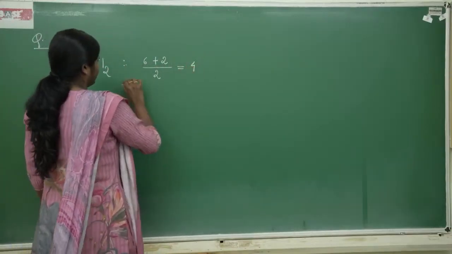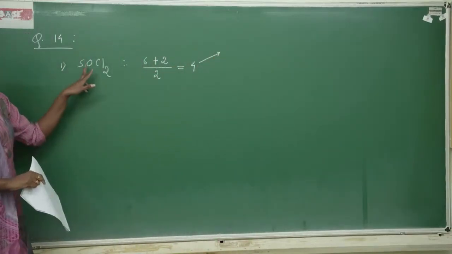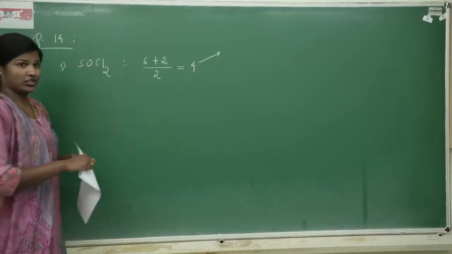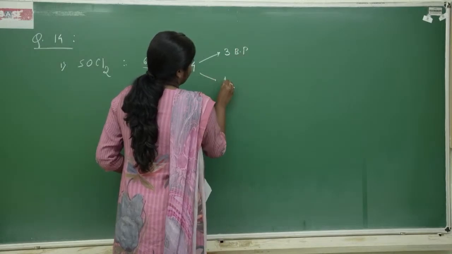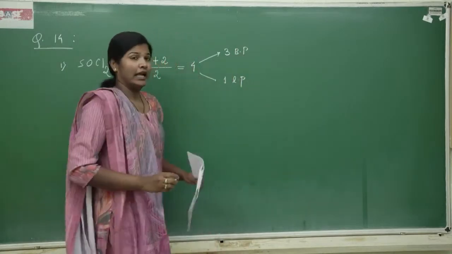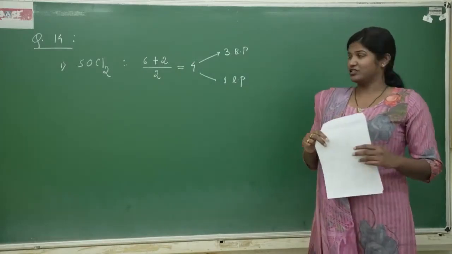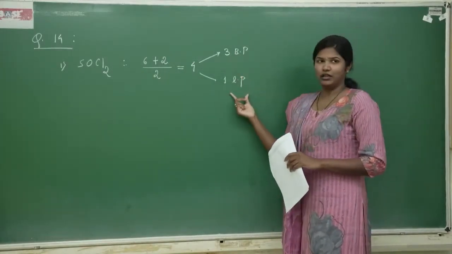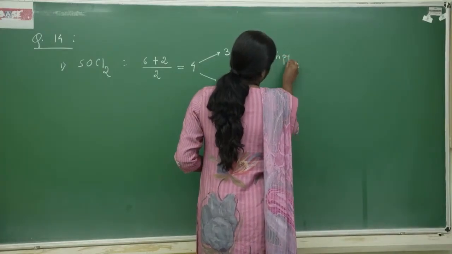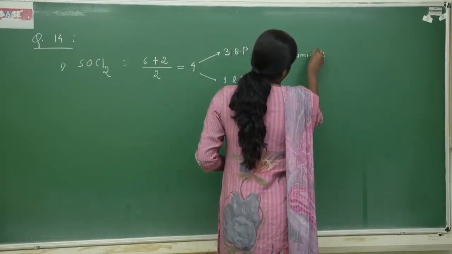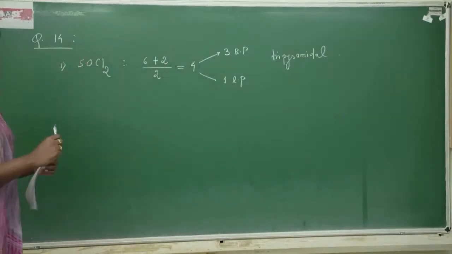Out of 4, it is attached to 3 atoms, which concludes 3 bond pairs are present and 1 lone pair is present. Now if you see the VSEPR table, which shape justifies 3 bond pairs and 1 lone pair? That is trigonal pyramidal.